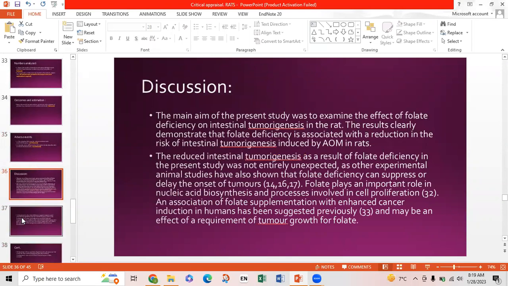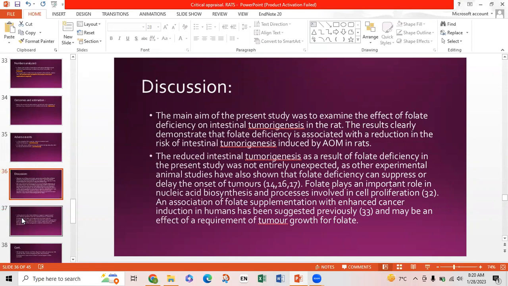Now coming towards a paragraph of discussion before critically appraising it on the checklist. The main aim of the present study was to examine the effect of folate deficiency on intestinal tumorigenesis in the rat. The results clearly demonstrate that folate deficiency is associated with a reduction in the risk of intestinal tumorigenesis induced by azoxymethane in the rats.